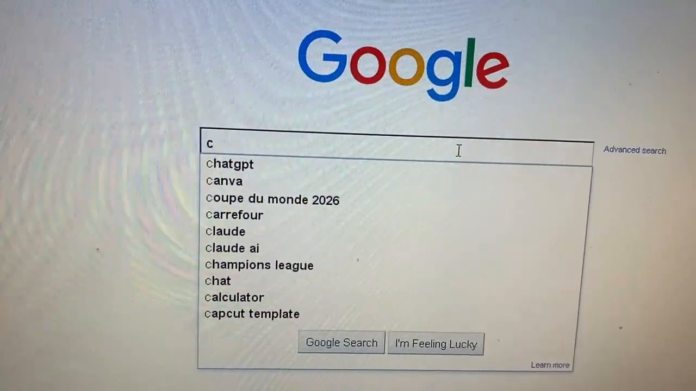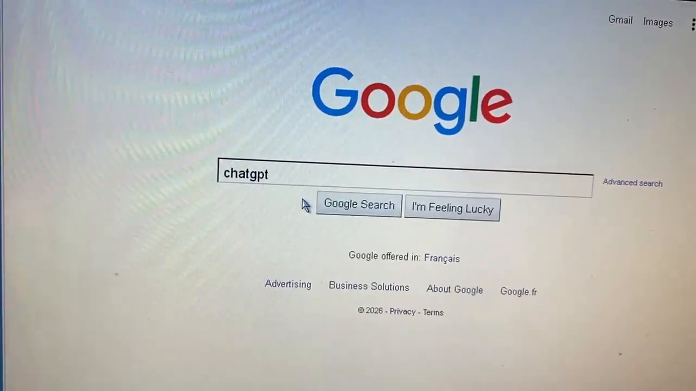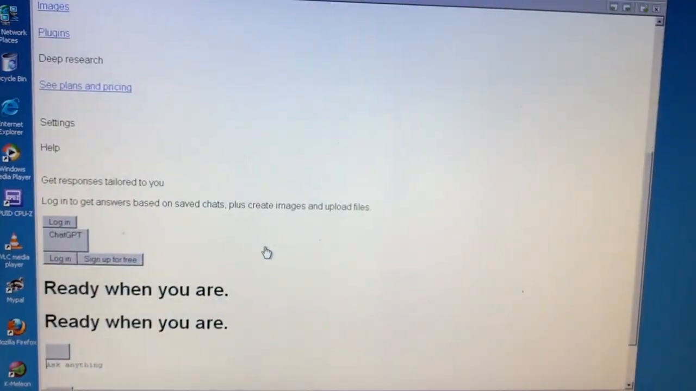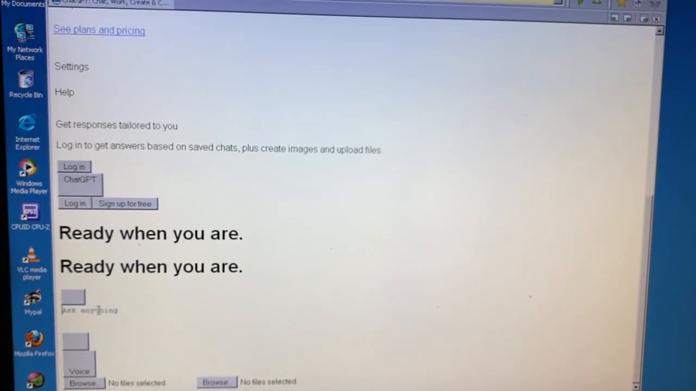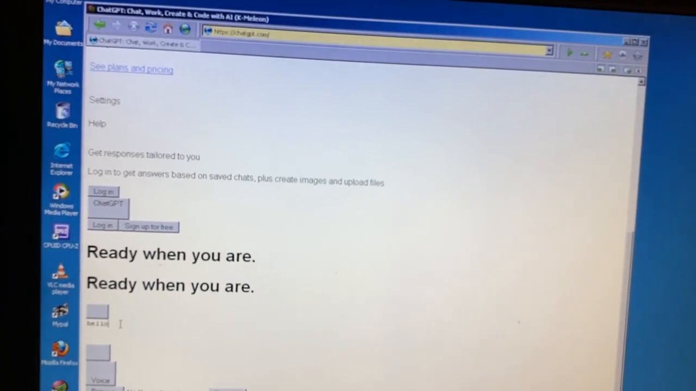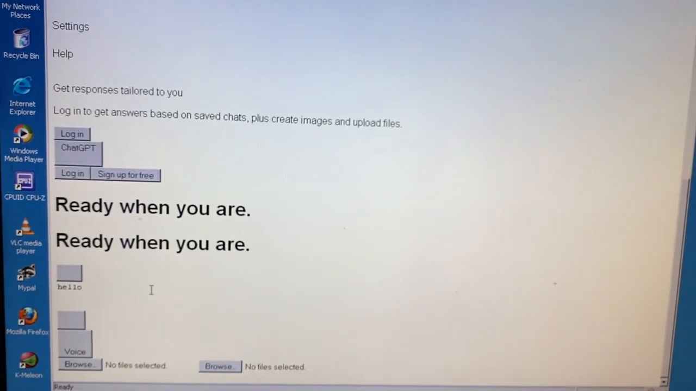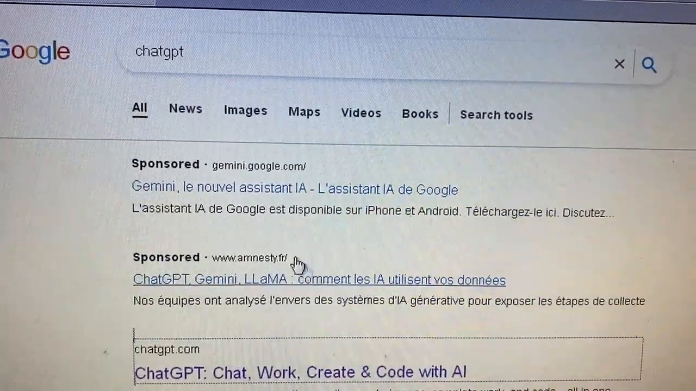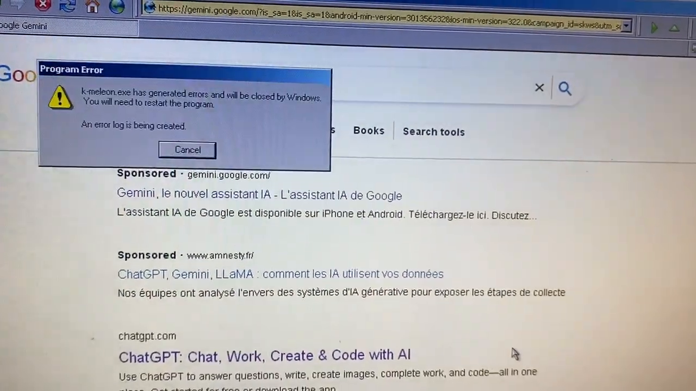I just tapped C and ChatGPT is the first to show up. This got me thinking, does ChatGPT even work here? Looks like it's going to work. Ask anything. Wait, is this going to work? Hello? No, pressing space does not seem to do anything. Google's tried so hard to make you use Gemini, so how about we use that instead?